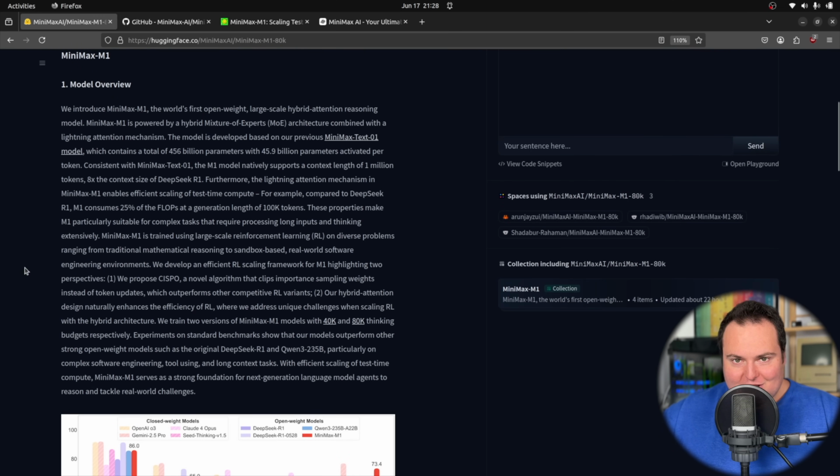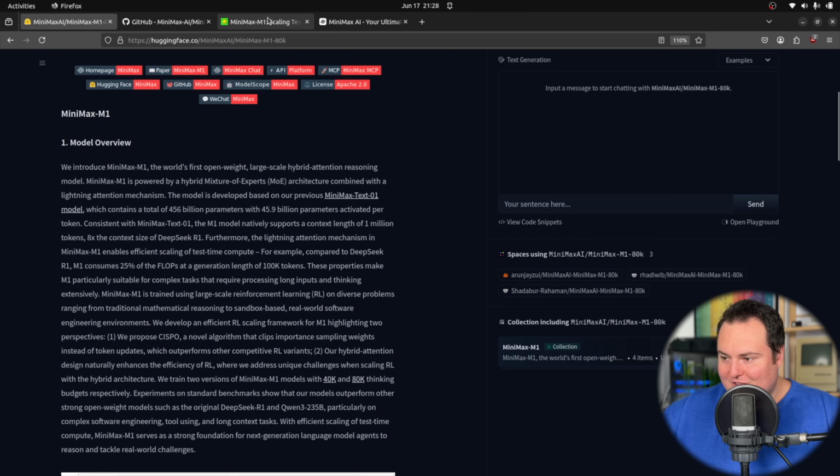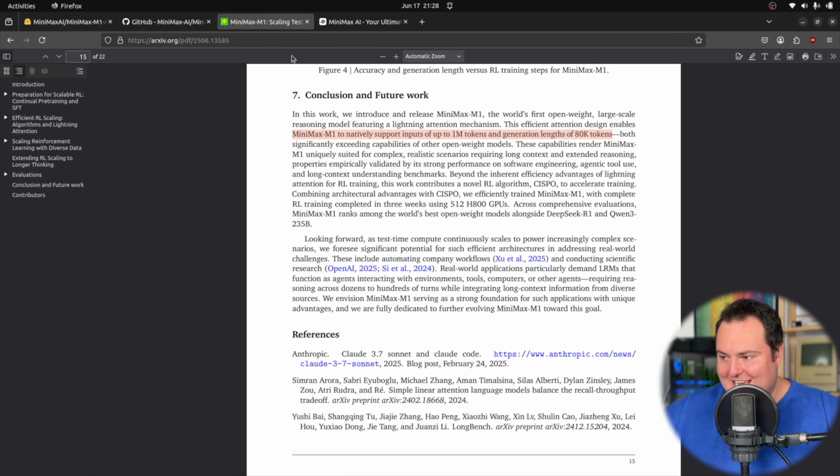However, what's very interesting about this model, and really I am going to jump over to the research report for this because it is kind of confusing just to figure out what specifically they are talking about here. It natively supports inputs of up to 1 million tokens and generation lengths of 80,000 tokens, which is a very, very large amount.